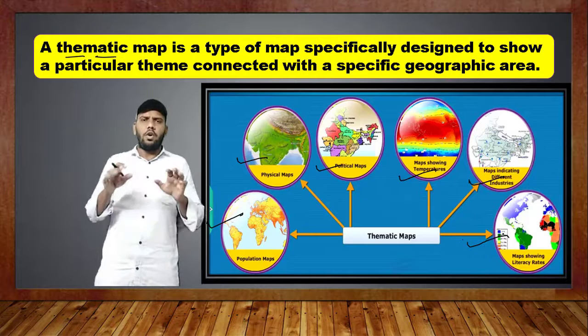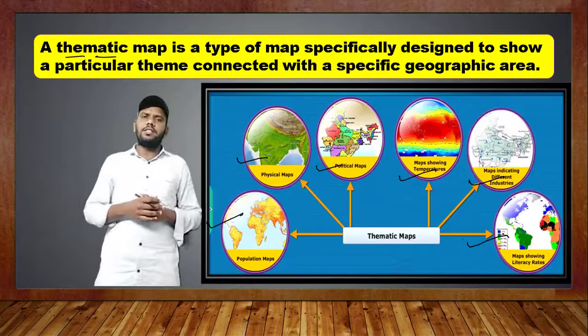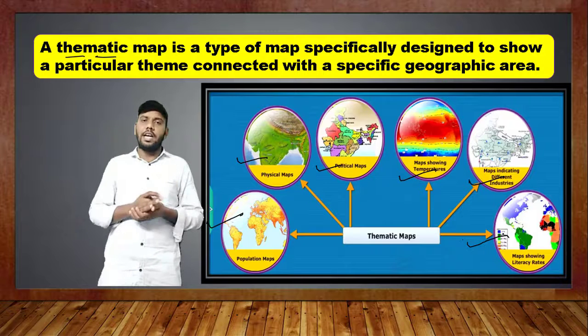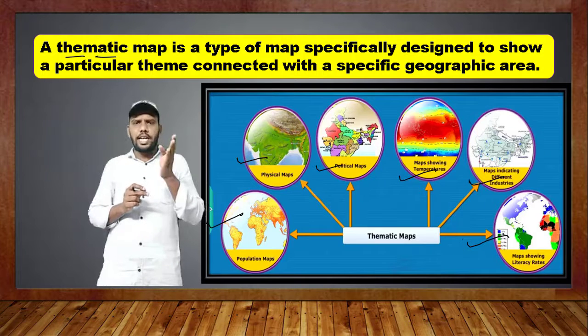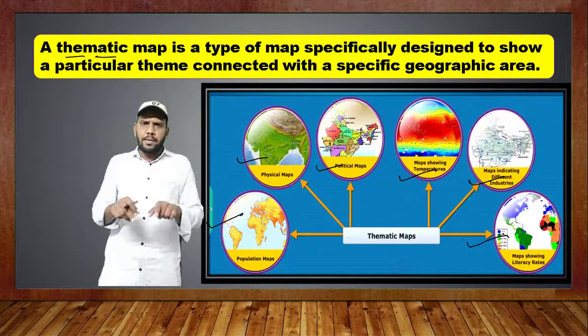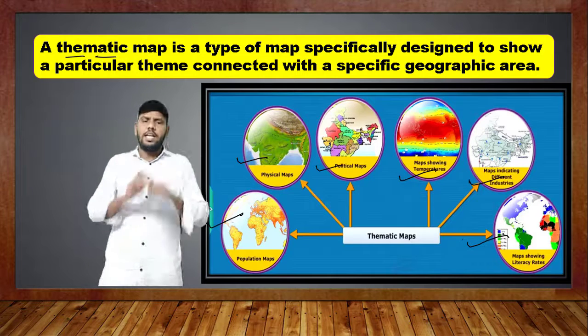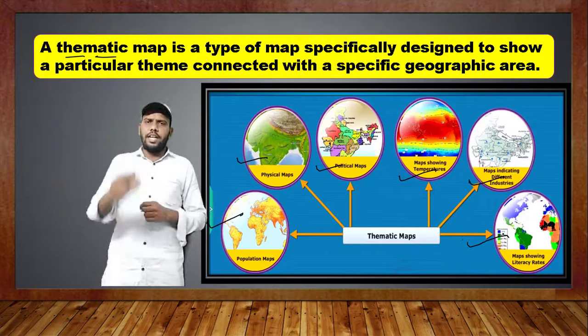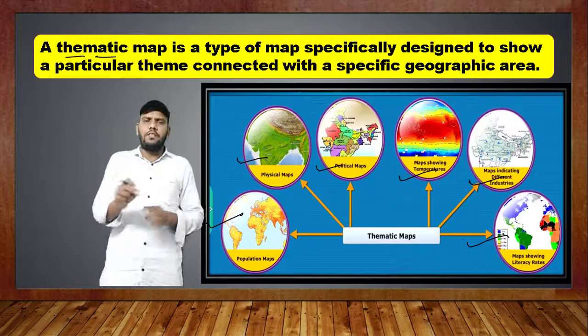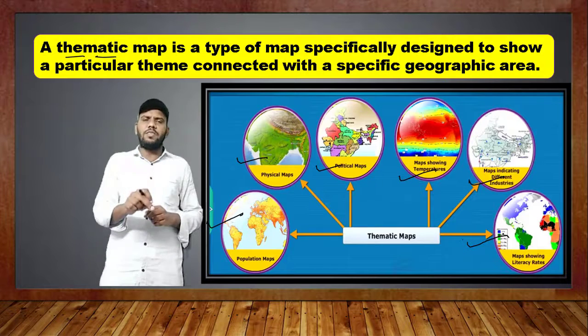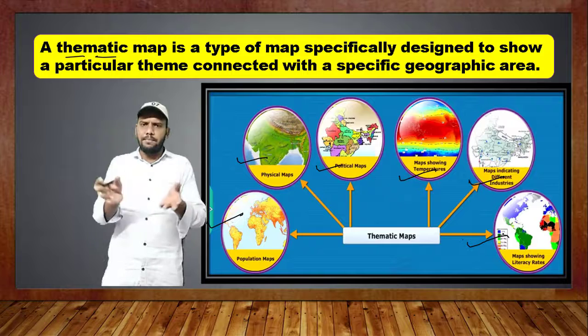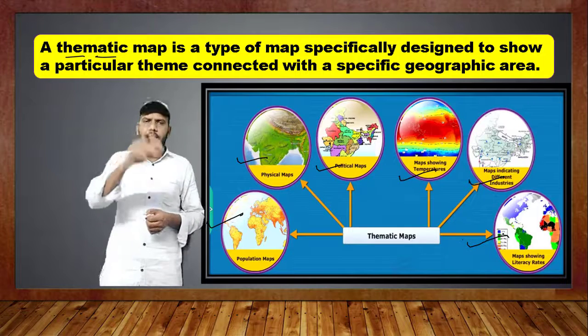Yes or no, children? Okay. And later we came to understand about thematic maps and also the uses in ancient times, how maps were used, and at present how maps are used, we have completed. And we understood the maps are designed for a specific theme, and that we call a thematic map, and different types of maps are included in the thematic map.